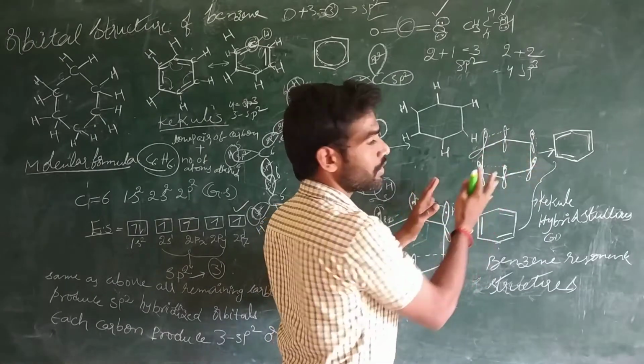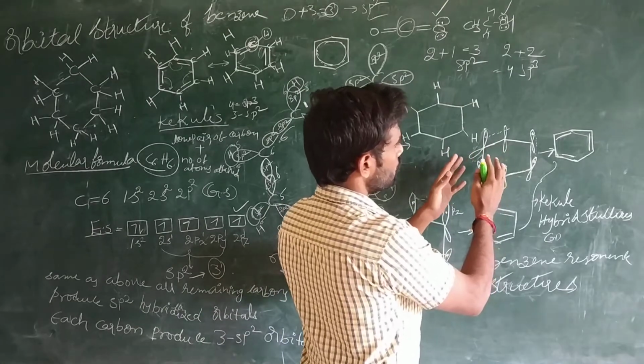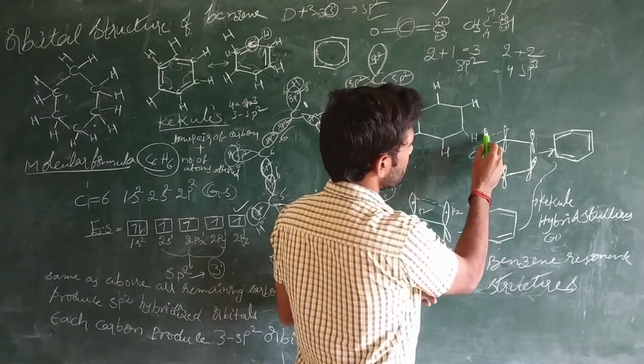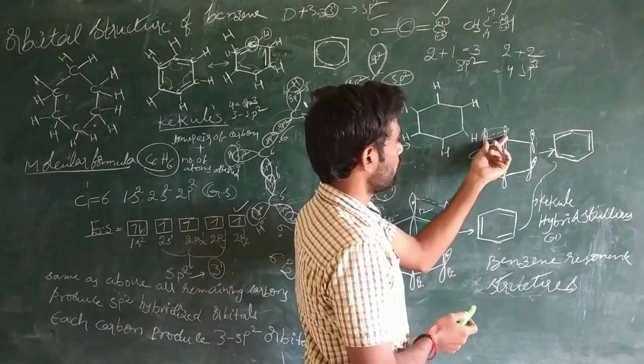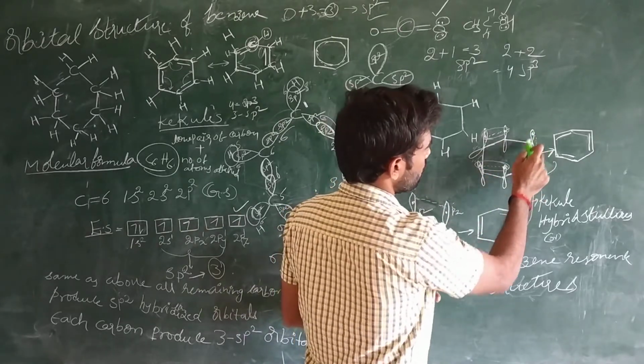These electrons are reacting with each other, overlapping these pz orbitals. This electron and this electron make a bond, and this electron and this electron make a bond.